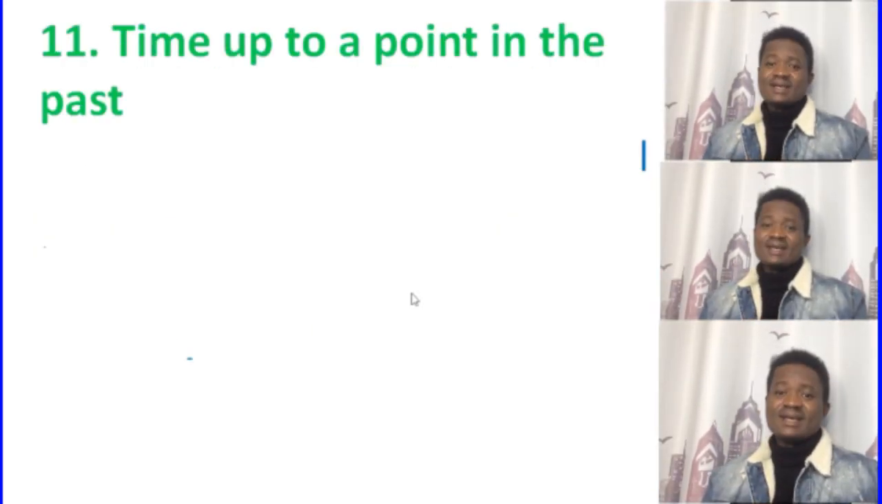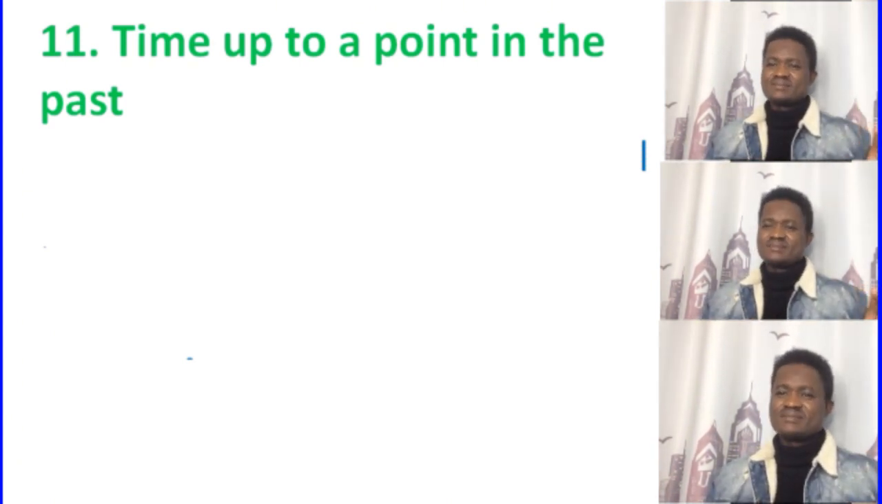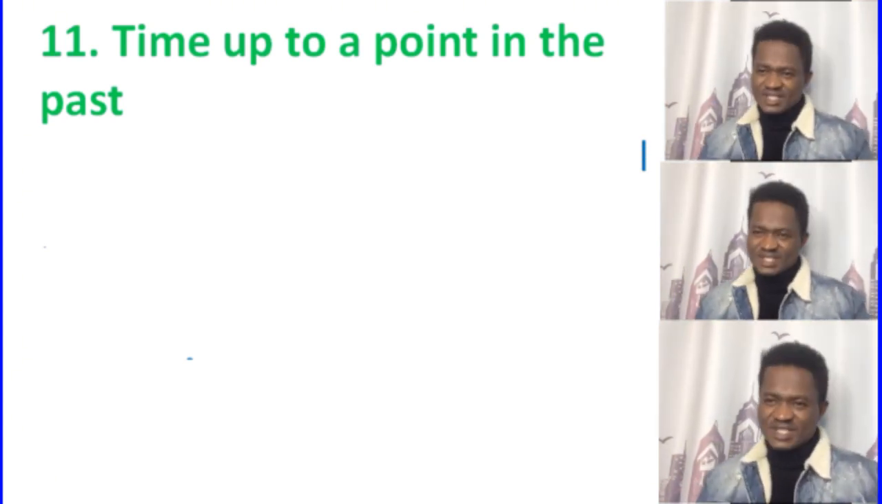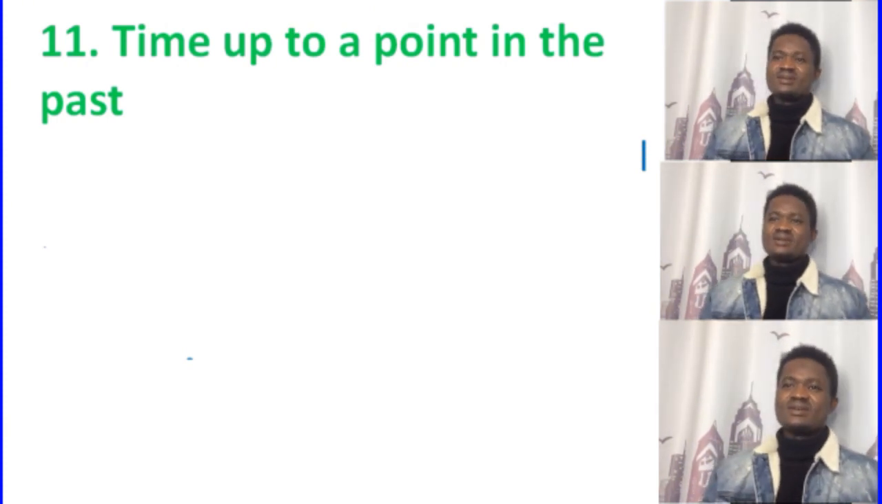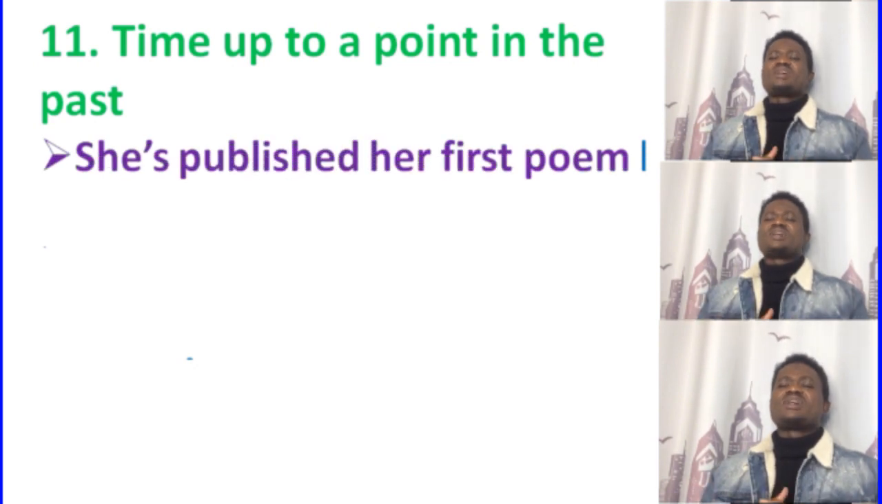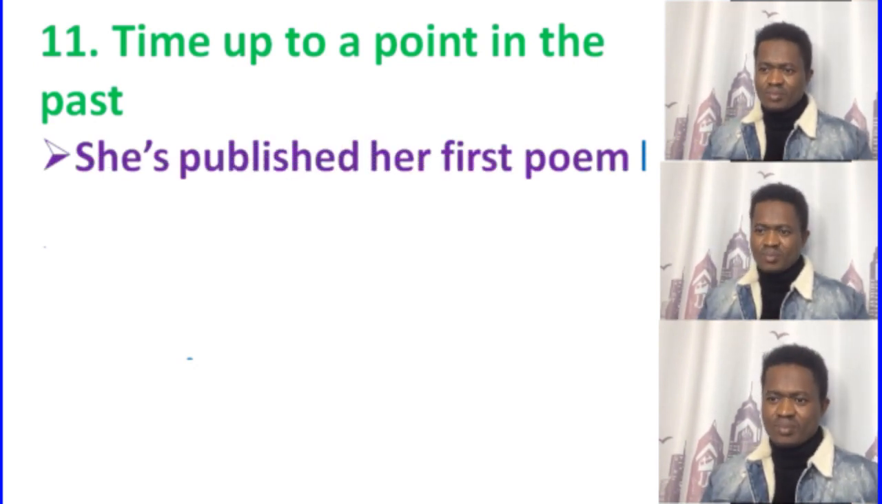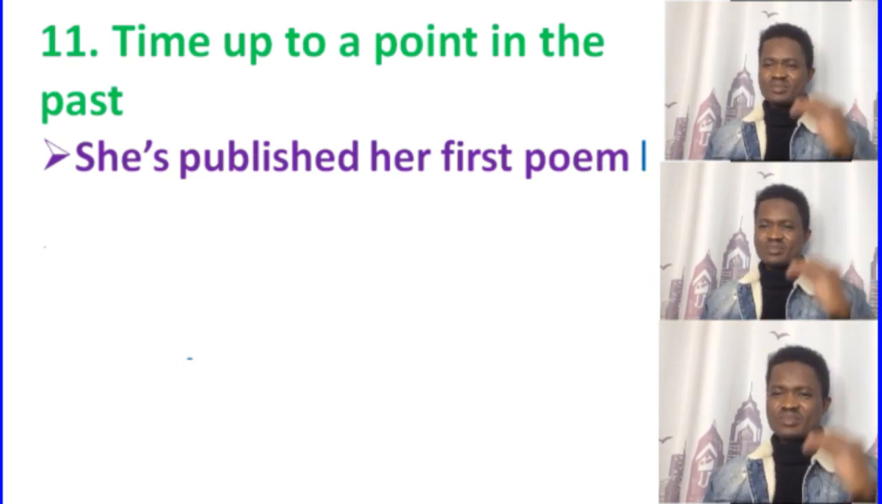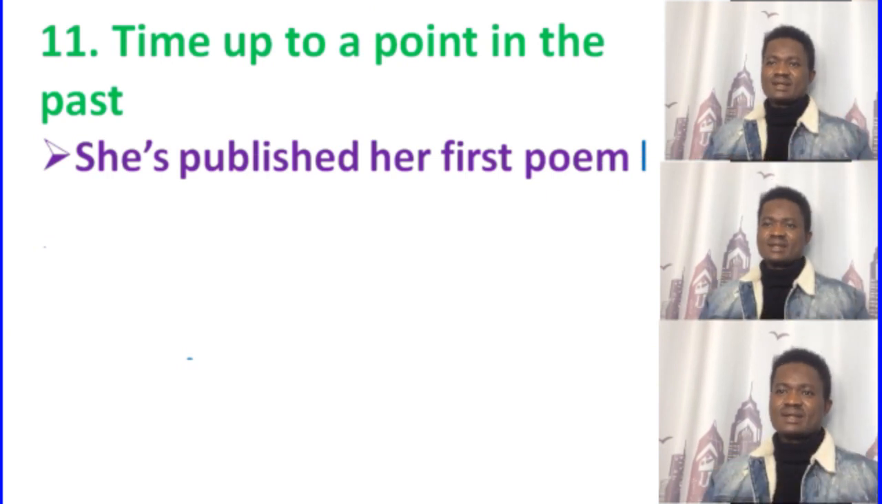Alright, okay. Time up to a point in the past. When we're talking about time up, there is a finishing time up to a point in the past. This is something that has finished, an action that has finished. Example: "She had published her first poem." There is a time in the past, and this time had finished. This is the main clause.